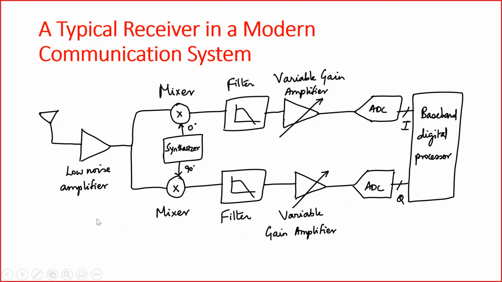When you make a call, mostly you'll be talking over your 2G network, right? It's around 900 megahertz. 880 to 920 megahertz is the carrier frequency at which your communication happens. Bluetooth is at 2.4 gigahertz. Your Wi-Fi is also around 2.4 gigahertz.